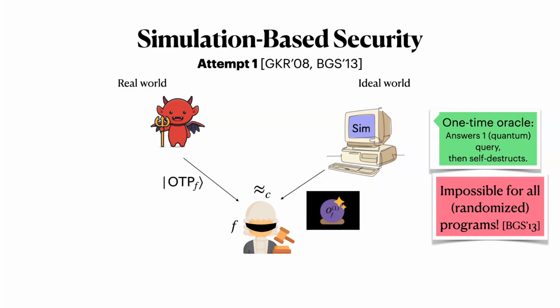Basically, the real-world adversary will send their one-time program to the distinguisher, and the distinguisher will query the program on two random inputs. Of course, they will have to uncompute their queries in between so that they can actually do two queries. The simulator has to output something that can match that behavior. To make things simple for this argument, let's say that the simulator outputs the oracle that they were given access to. However, this oracle is not as good as the actual one-time program, as we will see in a minute.